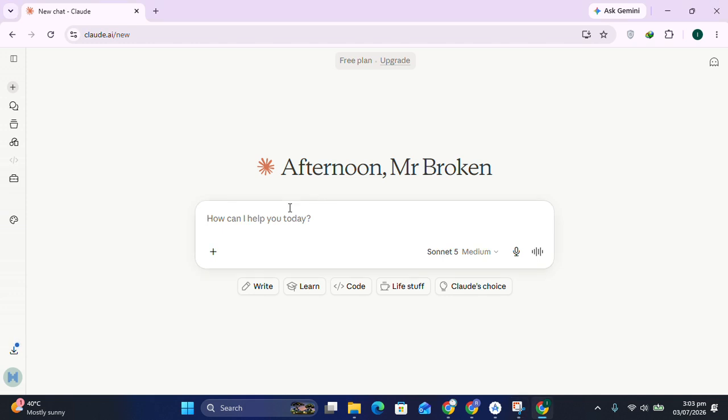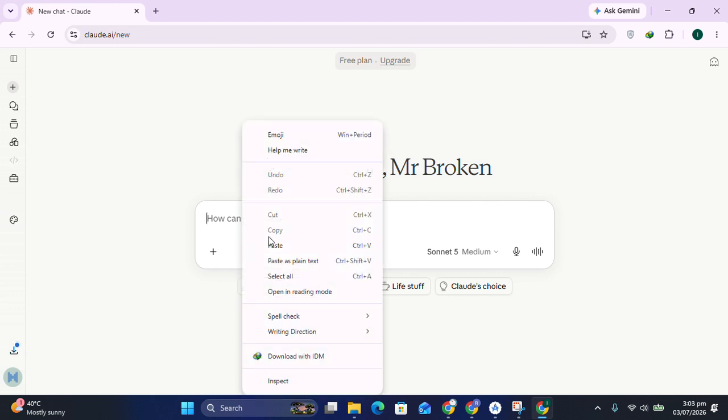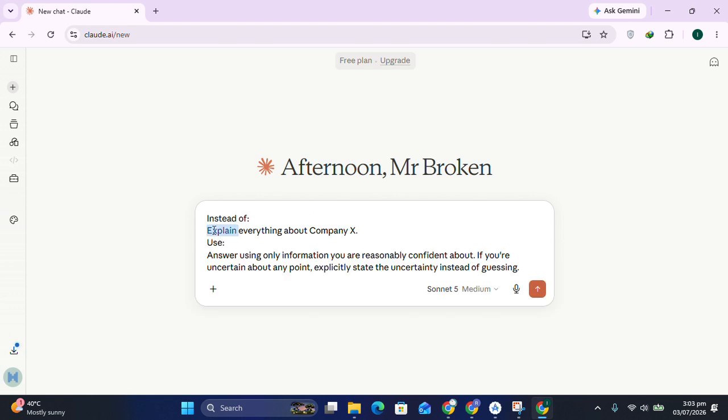If you want to ask the AI to distinguish facts, you don't only use this prompt, which is "explain everything about company X", where you must enter the company name instead of X. You have to simply say: answer using only information you are reasonably confident about.